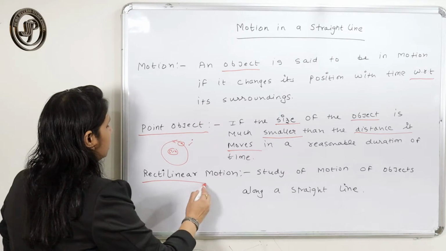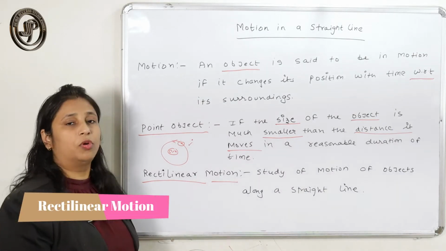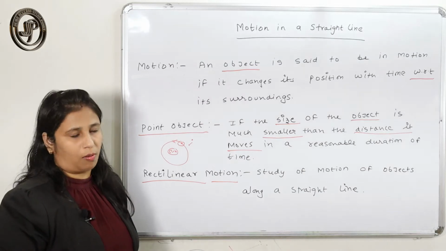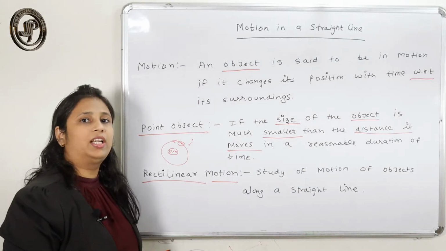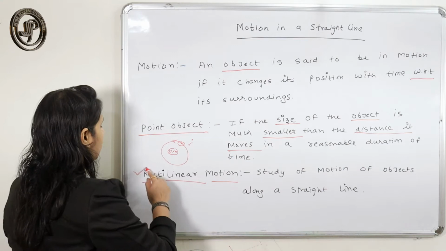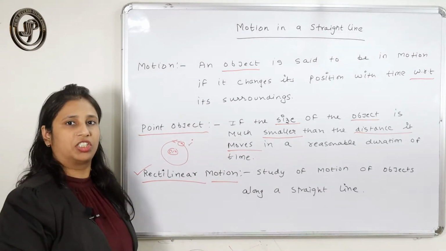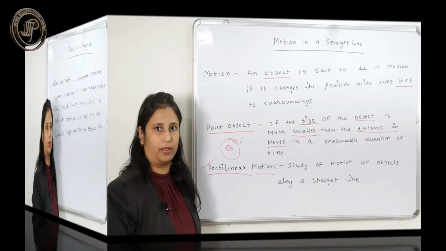So next is rectilinear motion. What is rectilinear motion? The study of motion of an object along a straight line is what is called rectilinear motion. That is what we have to study in this chapter, motion in a straight line.